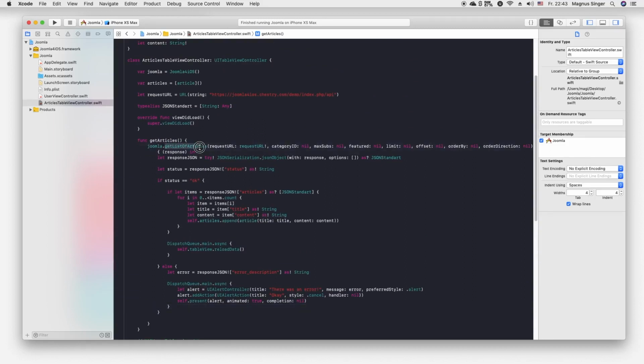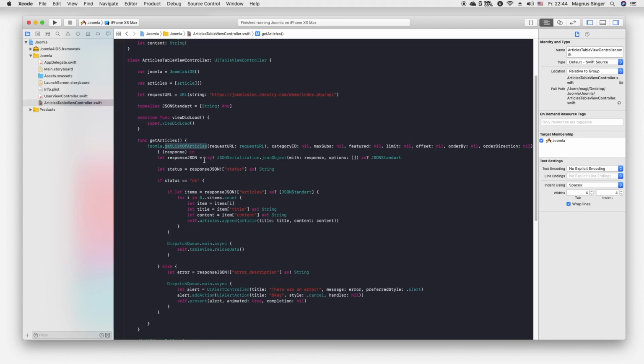We call the get list of articles here with our request URL, of course, and you can filter all articles with these options here, and of course you can also set order by and order direction, so you can really easily get the specific articles and order the response with just these variables, so it's really that simple. But for now we just want to get all of our articles, not already ordered by something or somehow.